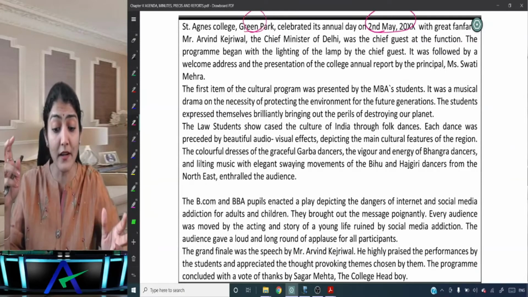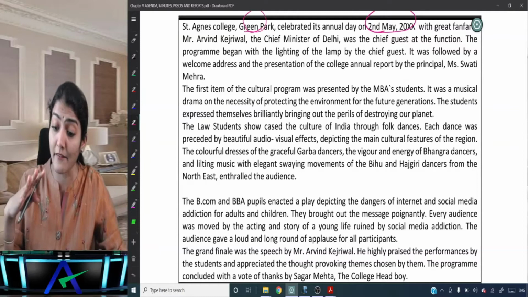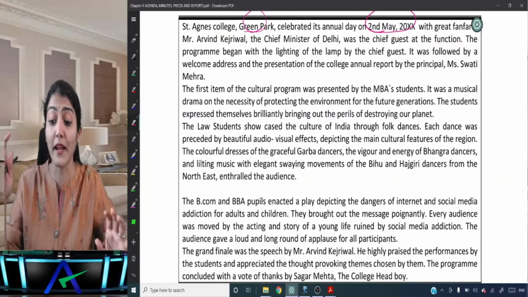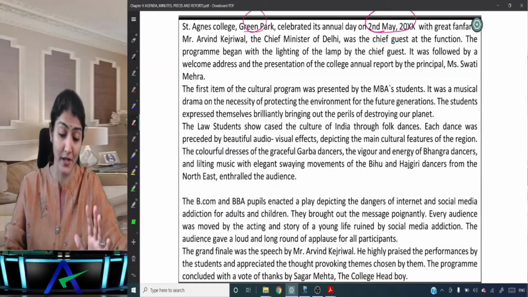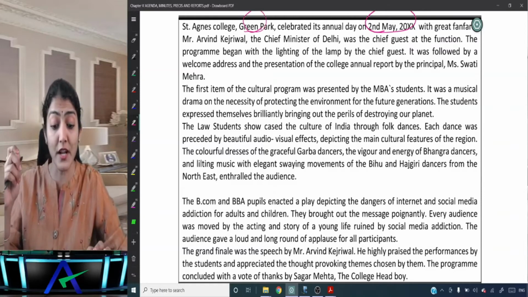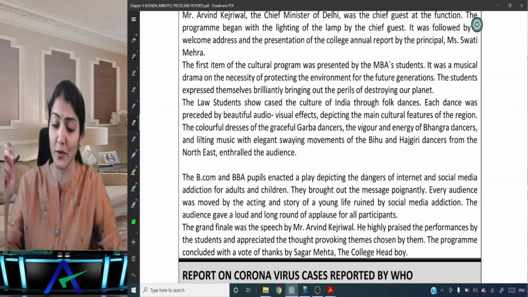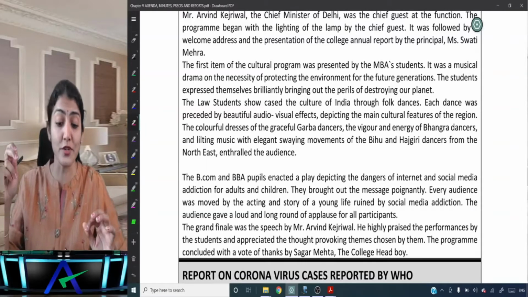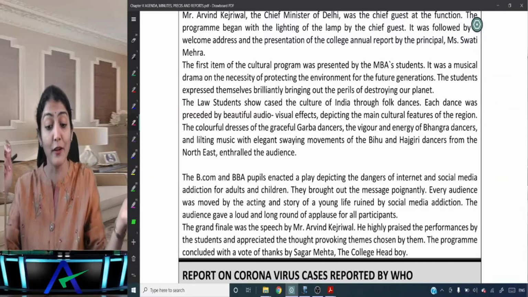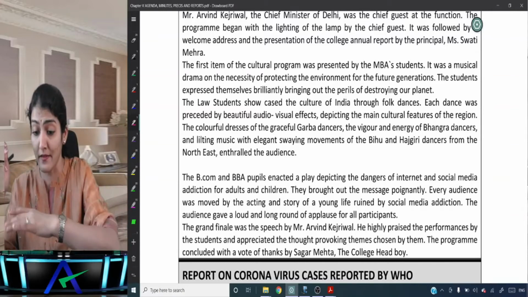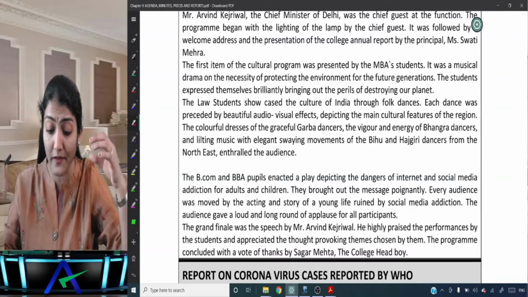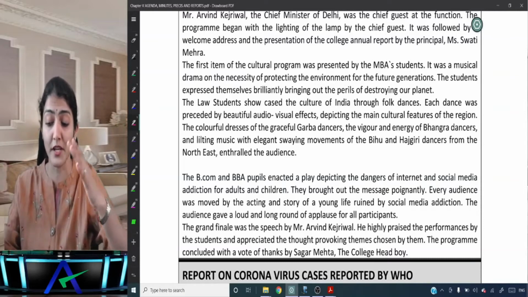Right. The first item of the cultural program was presented by the MBA students. It was a musical drama on the necessity of protecting the environment for the future generations. The students expressed themselves brilliantly, bringing out the perils of destroying our planet. Then the law students showcased the culture of India through folk dances. Each dance was preceded by beautiful audio-visual effects depicting the main cultural features of the region.